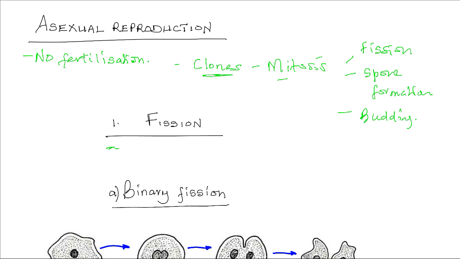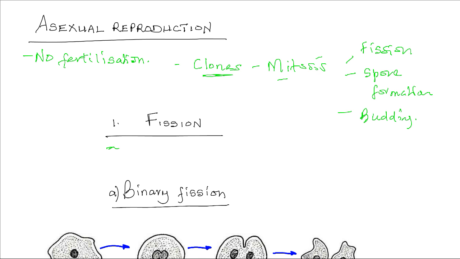So usually fission involves single-celled organisms. You have one organism that is single-celled, then it divides into two parts, or in some cases more than two parts, and each part becomes a new, freely existing organism.